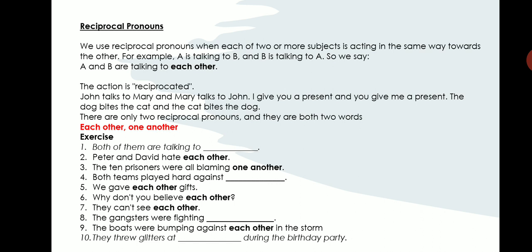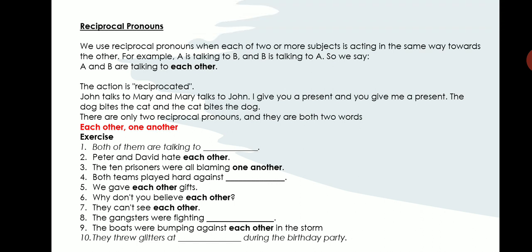Next, fifth sentence. We gave each other gifts. There are two of us. That is why we gave each other. Why don't you believe each other? I'm talking about a husband and wife who are in a fight. So I'm asking them, why don't you believe each other? Two people. They can't see each other. So the rest of the sentences you work on your own.